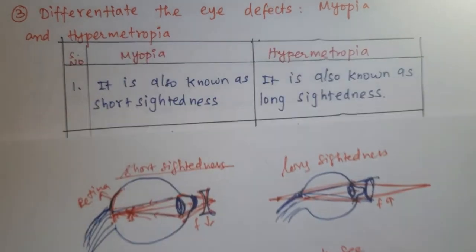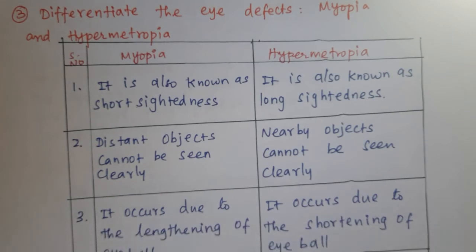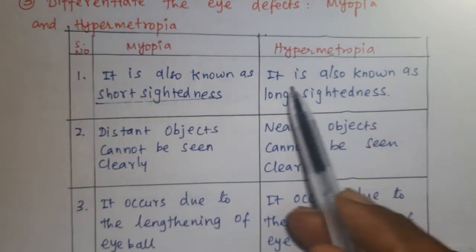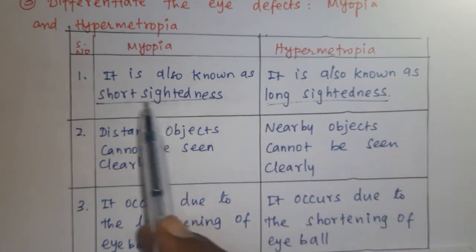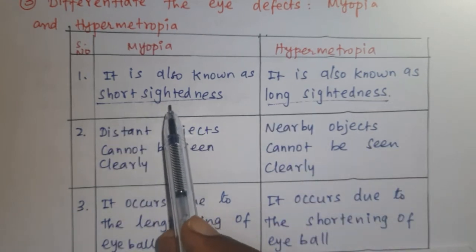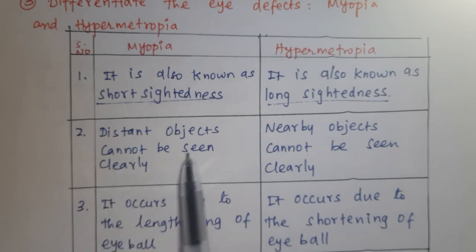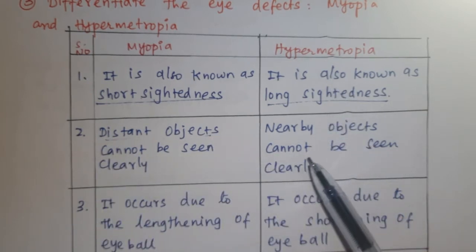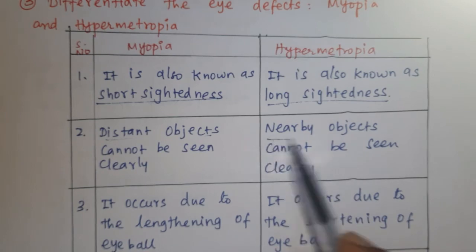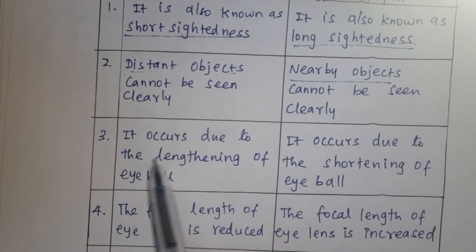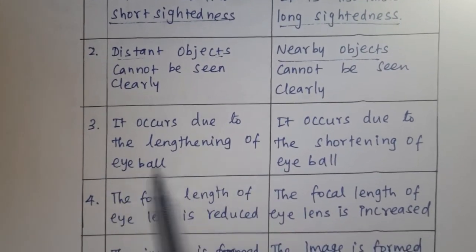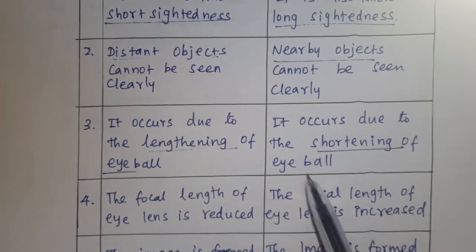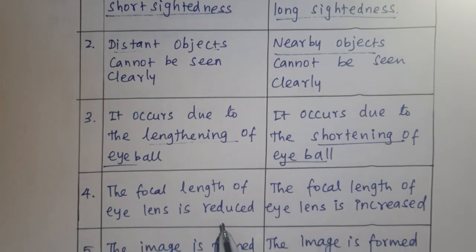Now we'll see the points one by one. Myopia is also known as short-sightedness, we discussed already. Hypermetropia is also known as long-sightedness. Short-sightedness means they can see only the nearby objects, cannot see the distant objects. Long-sighted means they can see the distant objects, cannot see the nearby objects. Myopia occurs due to lengthening of the eyeball. Hypermetropia occurs due to shortening of the eyeball.